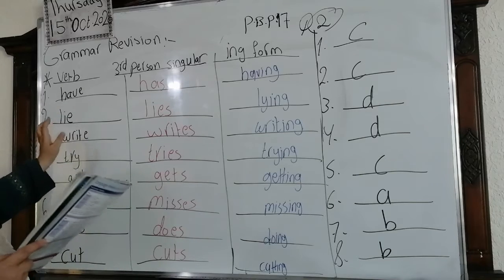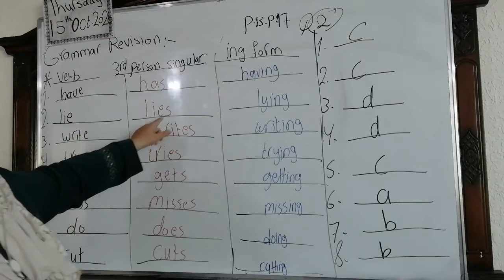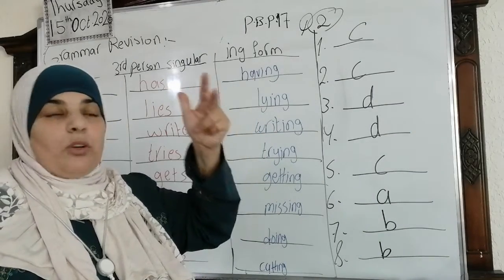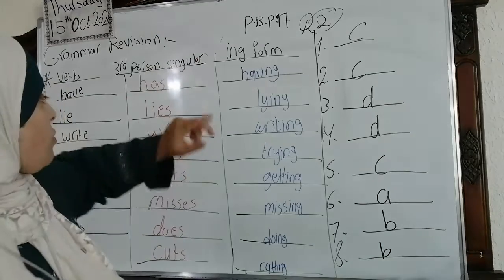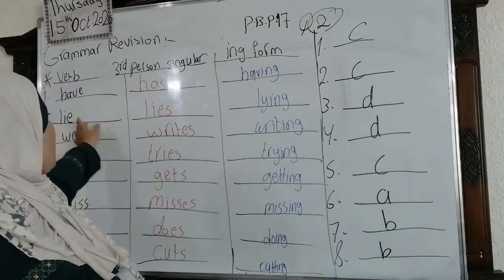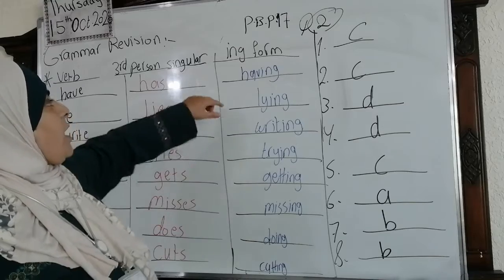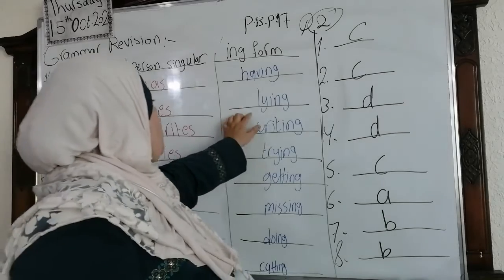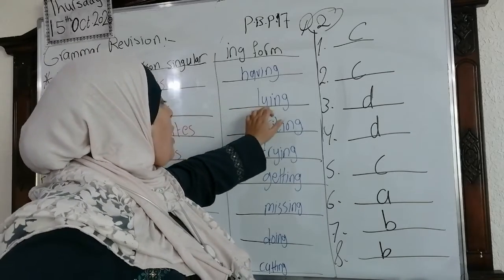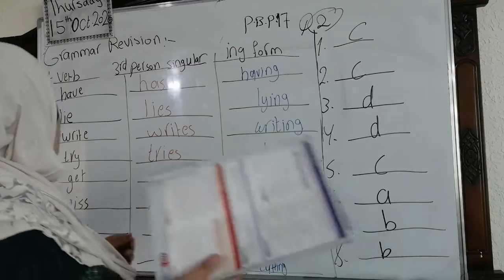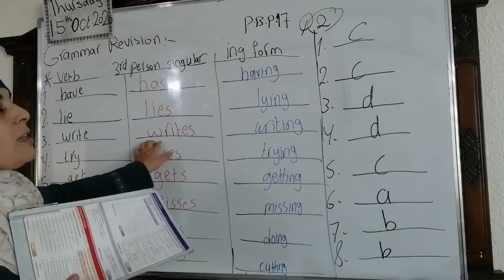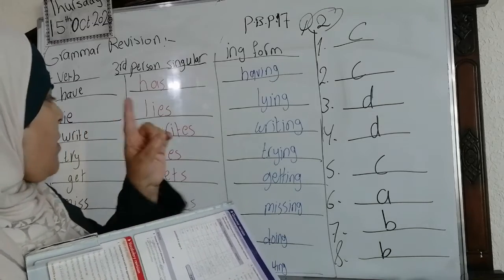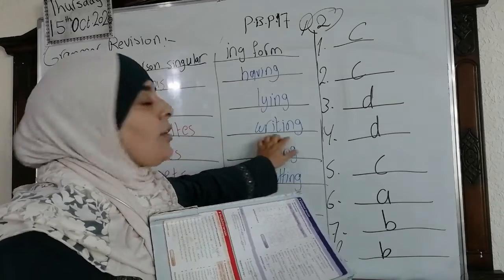We have the second word lie. It will be lies. Why? Because in the simple present tense we said that when we have he or she or it, the pronouns, we're going to add s or es to the verb. Here, lies. Okay, we add s only. Then we are going to add the ing form, it will be lying. We're going to change it into lying. Okay. Number 3, the third one. It will be writes. We added the s, right, because the third person singular. Then we added ing, writing.